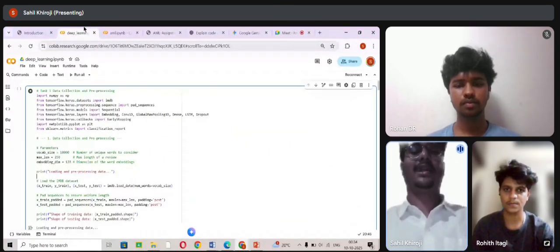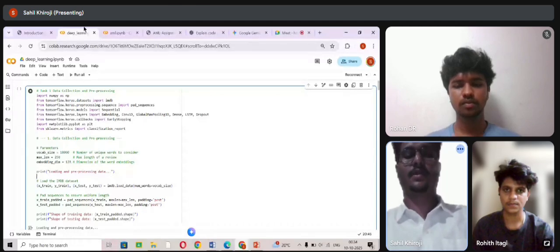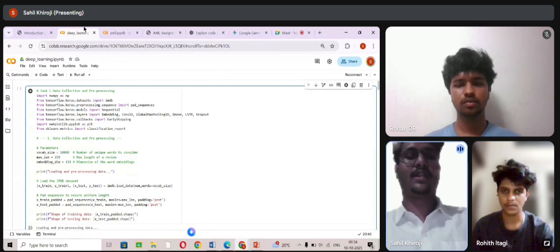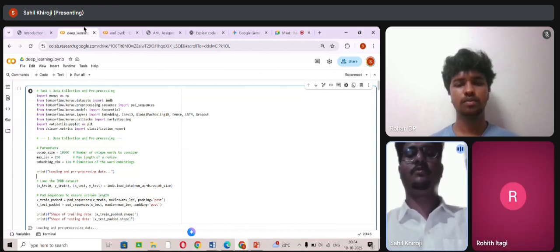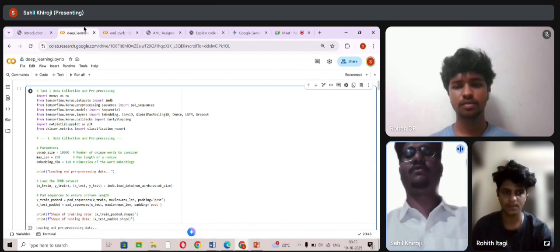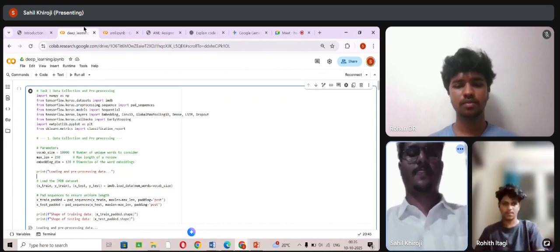In task 1, data collection and pre-processing. Here we are importing all the required libraries like NumPy, TensorFlow, and Keras. Keras is used to build the deep learning model. The IMDb dataset is a built-in movie review dataset for sentiment analysis. Pad sequences helps to make all reviews of equal length. Matplotlib and the classification report are for visualization and evaluation.